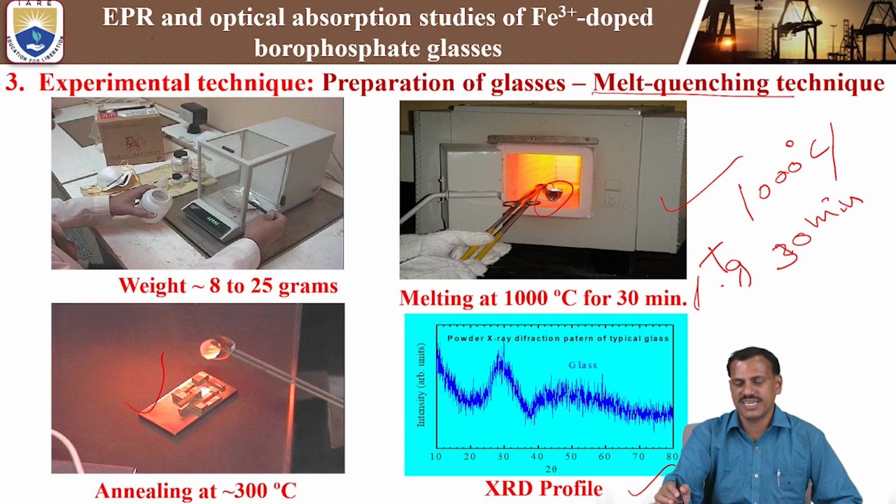But in our case, in the present glass, it shows broad peaks only. That is why we can say that this is completely glassy in nature. So we can use it for the further optical measurement studies. So this is the experimental technique and methods for the iron 3 plus doped borophosphate glasses.